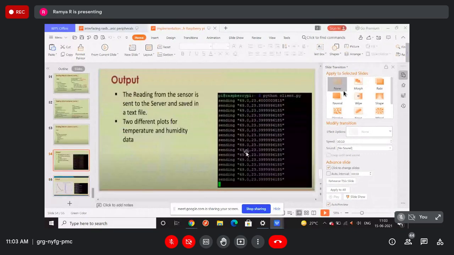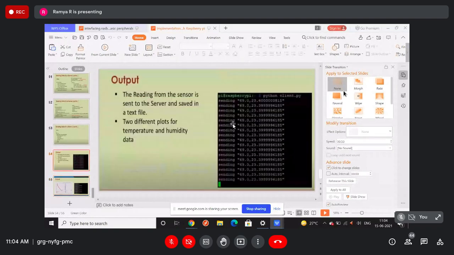the normal output. The reading from the sensor is sent to the server and saved in a text file. The Raspberry Pi takes the values from the sensor, and that is sent to the server and saved in a text file on the server. And we will have two different plots for temperature and humidity data. So we have the two things, right?